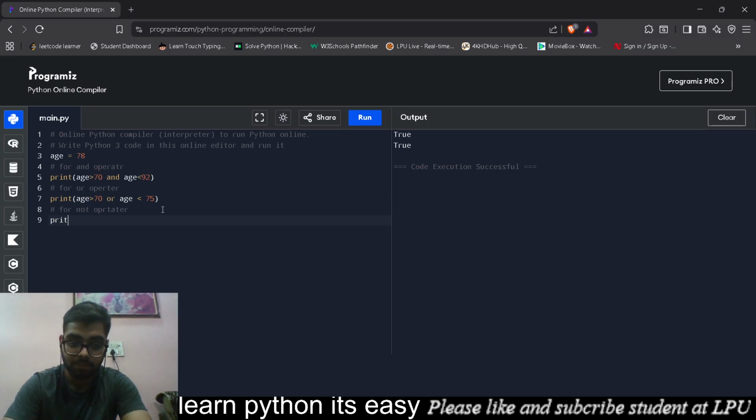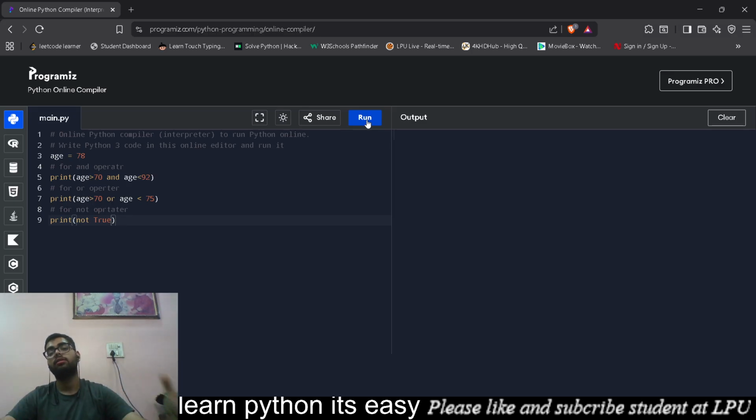So if I write print not true and run it, we will have our output as false.